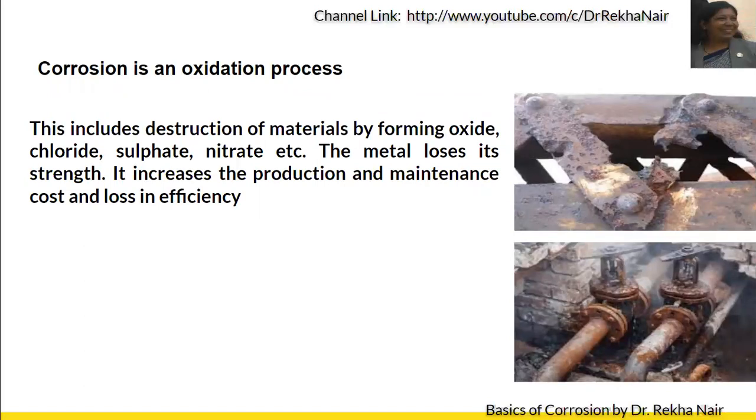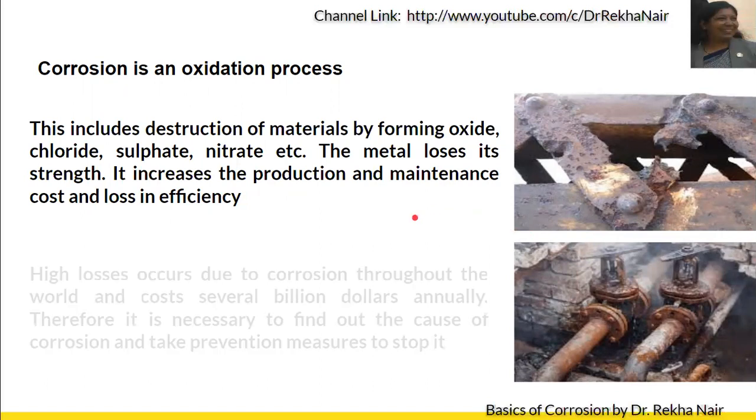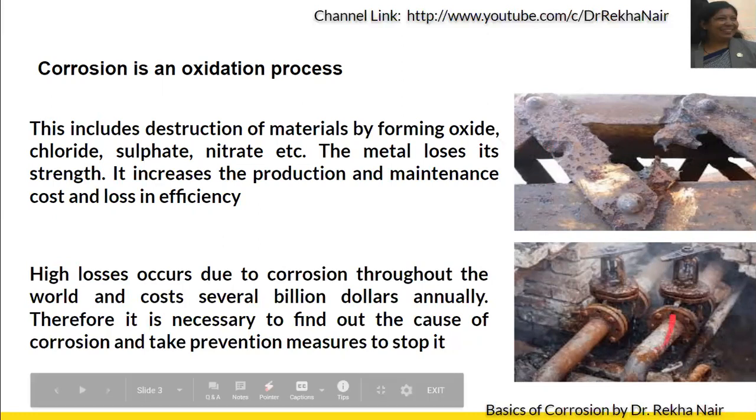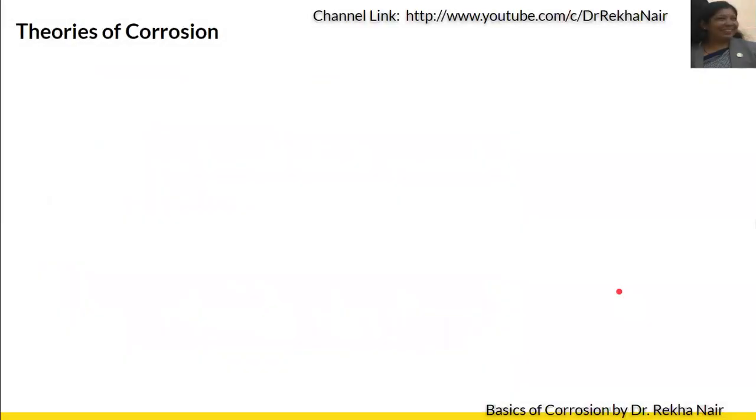Metal loses its strength on corrosion. It increases the production and maintenance cost, causes loss in efficiency, and very high losses occur due to corrosion throughout the world, costing several billion dollars annually. So it is very necessary to find out the cause of corrosion and take prevention measures to stop the process of corrosion. You can see some examples here where corrosion is taking place.